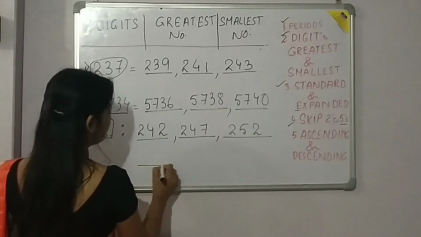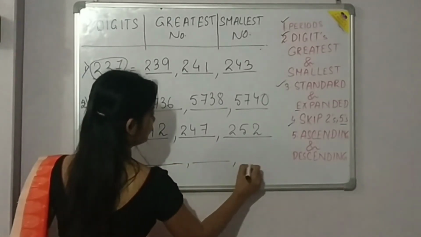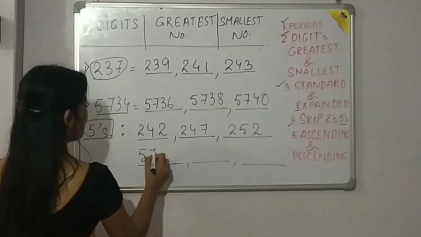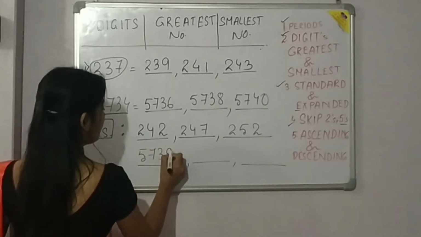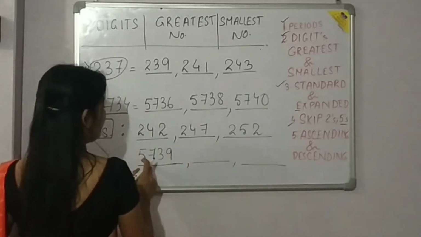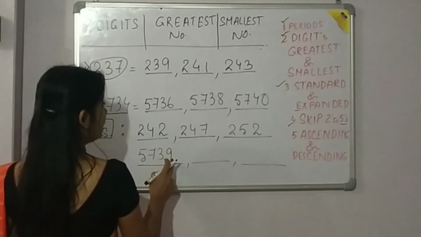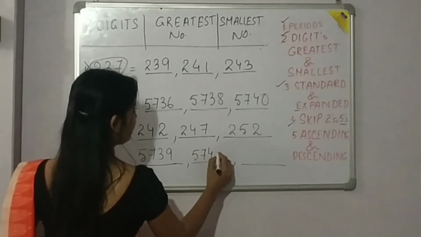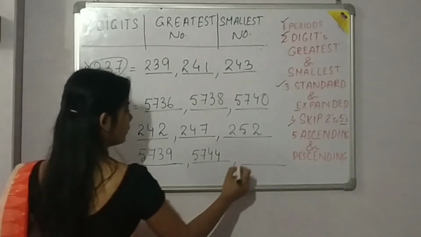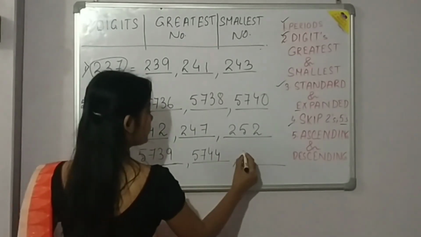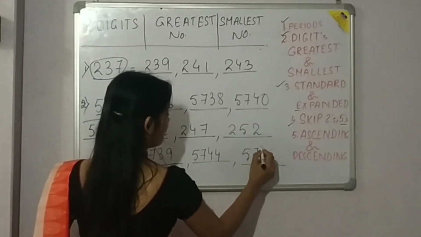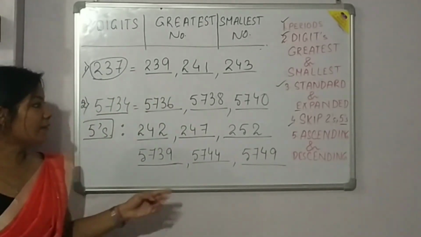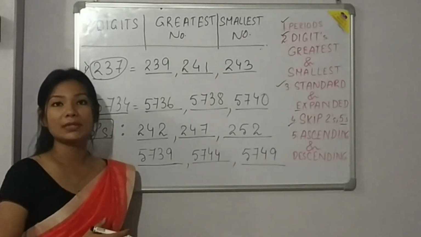Alright? And the next number is 5,734. So if I add 5 to this number, then I will get 5,739. And 5,739 plus 5 will give you how much? 5,744. And this plus 5 will give you how much? 5,749. Alright. So we have understood how to do skip counting of 2's and 5's.